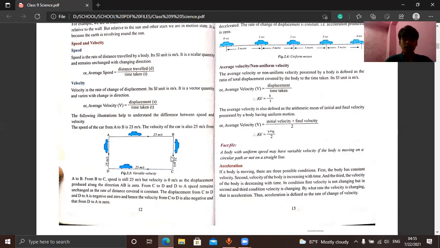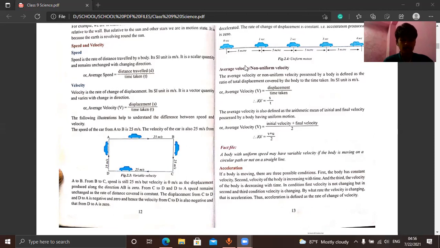It moves from A to B, then B to C, then C to D, then D to A, making a kind of rectangle.